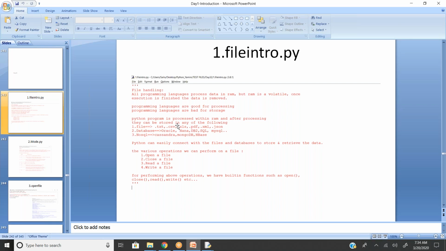Or you can push the data to any systems like SQL, Oracle, HANA, MySQL, DB2, anywhere, or MS Access, or Cassandra, HBase, wherever it's possible, you can import the data or export the data. When you're importing, take some amount of data which is possible, do the analysis and send it back.